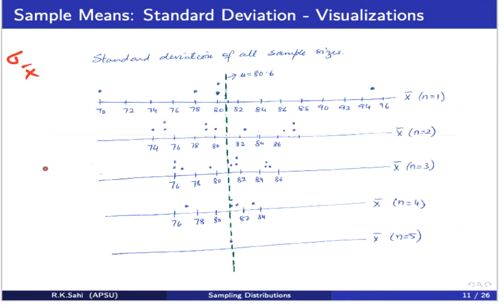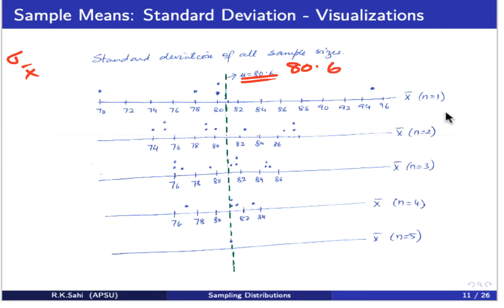There's a lot of work on it, but what I want to focus on here is to show you, for different sample sizes, what the standard deviation of the sample means is. When n is 1, 2, 3, 4, 5, the mean for each of these sample sizes is the same as the population mean, 80.6.